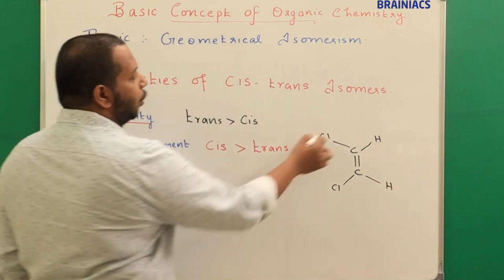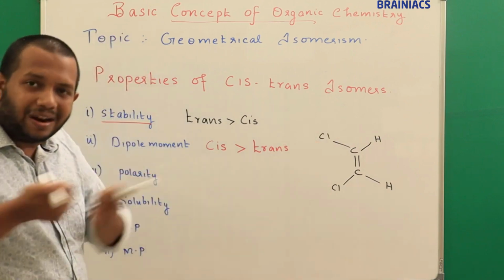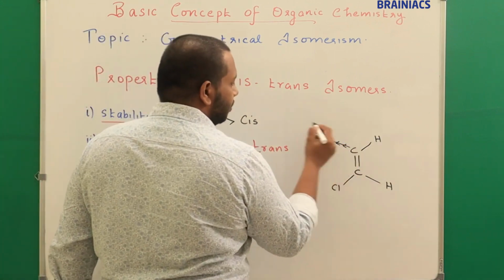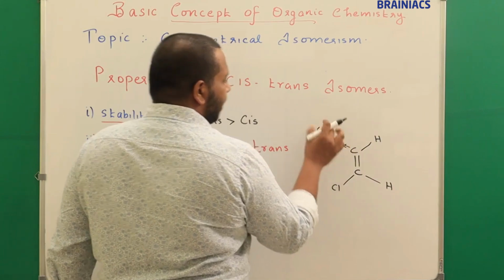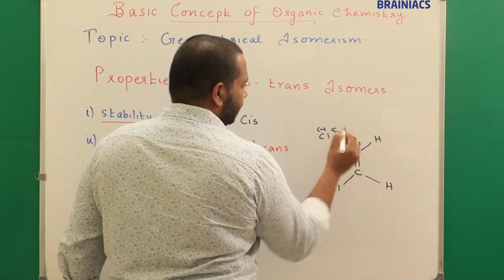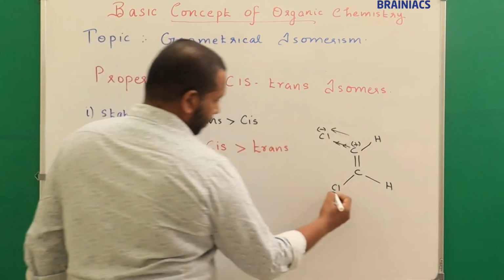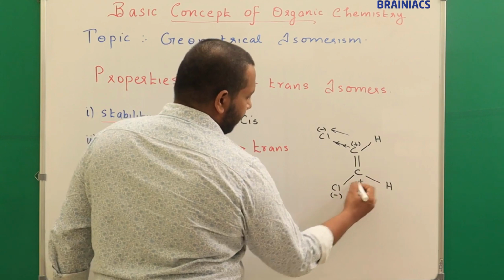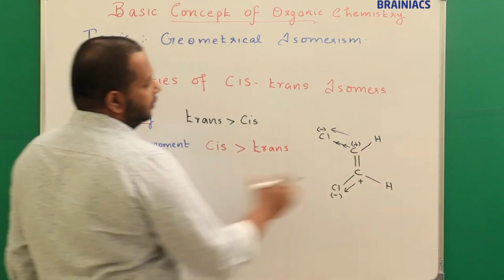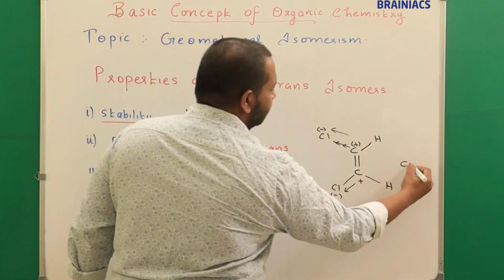Now if you see chlorine, what sort of group is it? It is an electron attracting group, so it will attract the electrons. Because of this, electrons will move in this direction. So there will be net minus charge here and plus charge here. So the dipole moment direction is in this direction. Here also the same thing will happen and the dipole moment direction is in this way. So if you see, what sort of system is this? Again, this is a cis system.